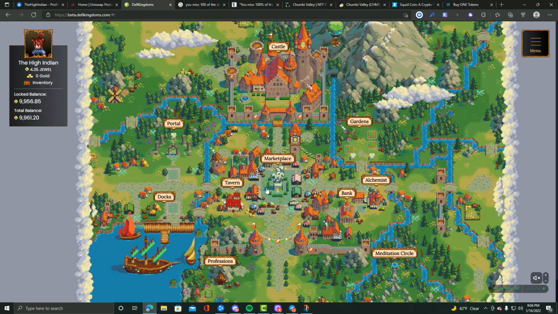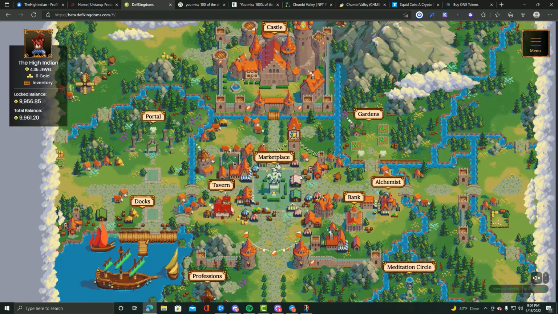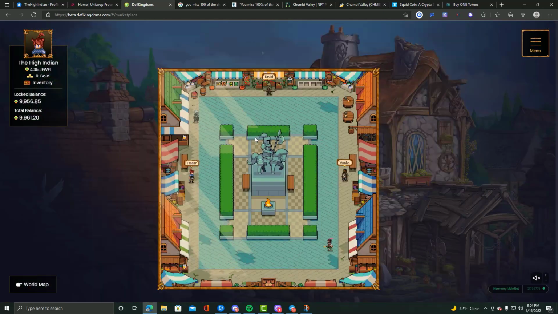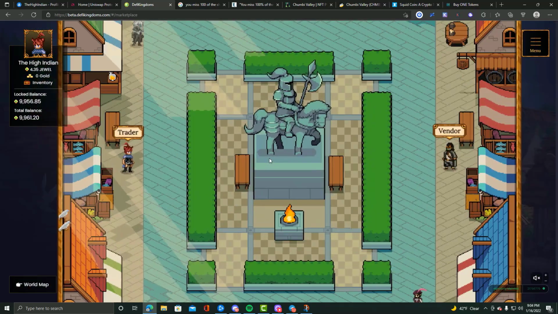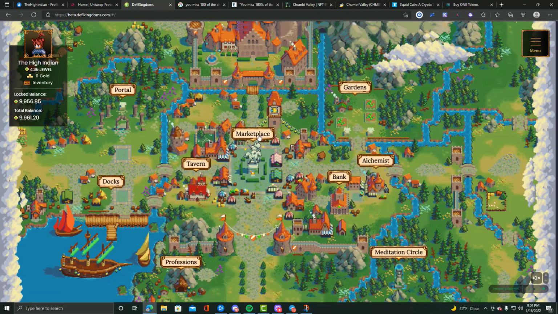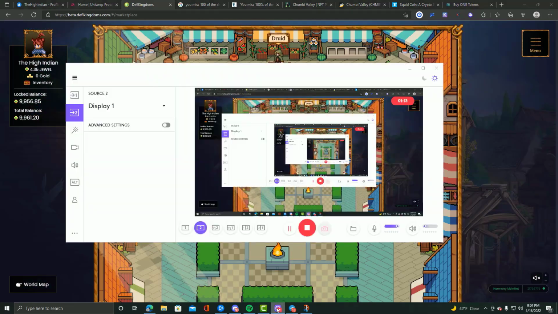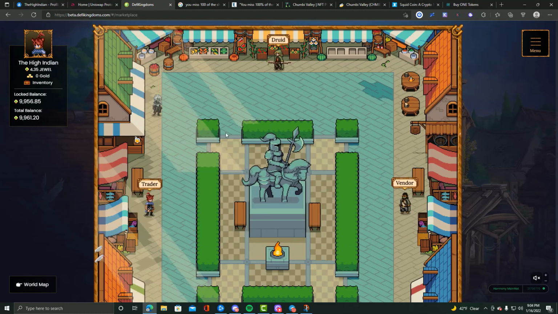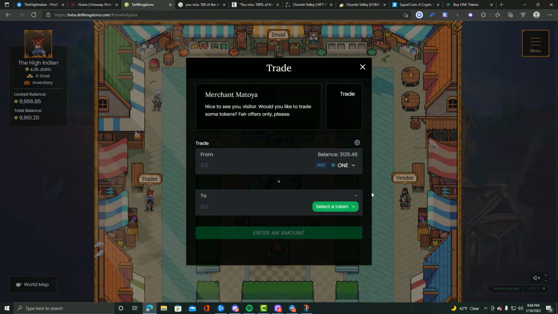The cool thing about DeFi Kingdoms is it's the number one DEX on Harmony One. If y'all aren't familiar with DeFi Kingdoms at all, you're probably looking at me crazy, like, hey, this looks like a video game, and that's exactly what it is. It's a gamified DEX and a whole lot more than that. But if you go over to the marketplace, and let me make sure I'm recording. Yeah, I am. Okay, if you go over to the marketplace, you go over to the trader.